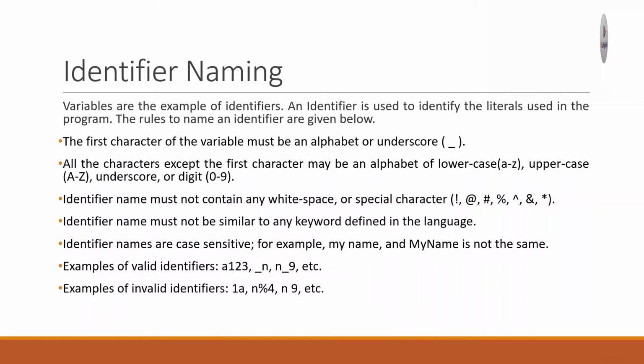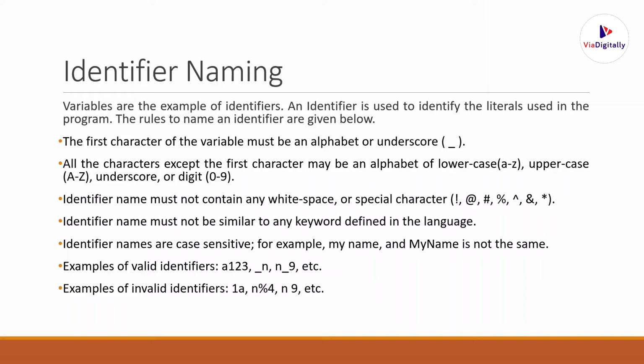Variables are examples of identifiers. An identifier is used to identify the literals used in the program. The rules to name an identifier are given below. The first character of a variable must be an alphabet or underscore. All characters except the first character may be an alphabet, lowercase or uppercase, underscore, or a digit from 0 to 9. An identifier must not contain any white space or special characters. Special characters means, we know, right? Like at the rate, hash mark, exclamation mark, percentage mark, and operators; these should not be used anywhere in defining a variable.